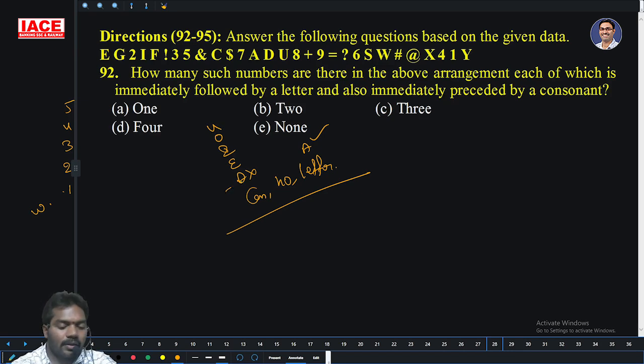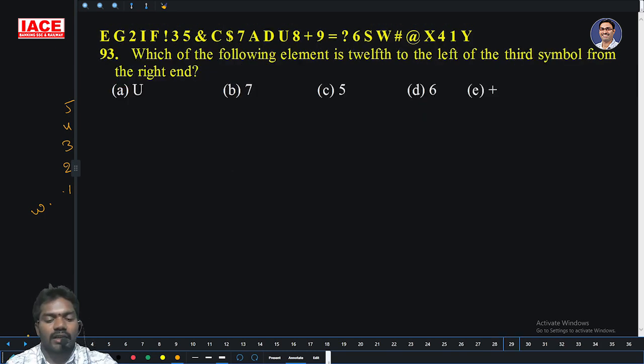Okay? Now, target the number. Before the number there is a consonant, one letter. S is here. Before number no, before number no, before number no. This number no. Then here 4 no, 1 no. Only 1 is here.